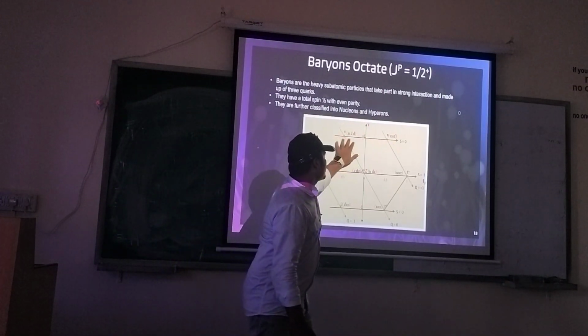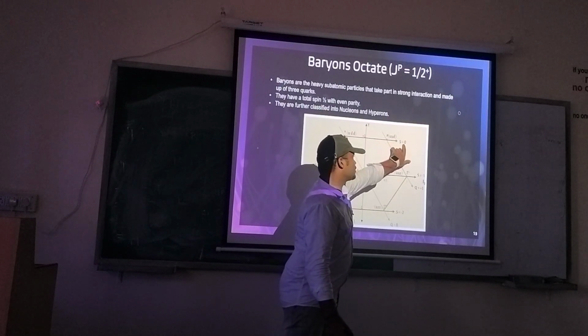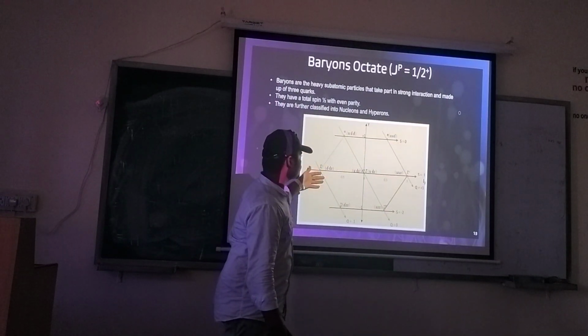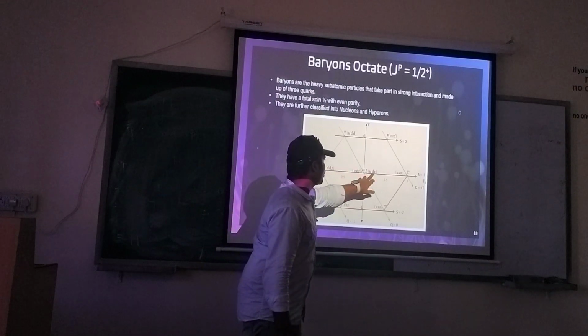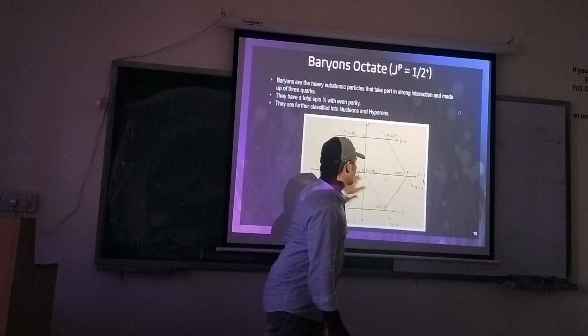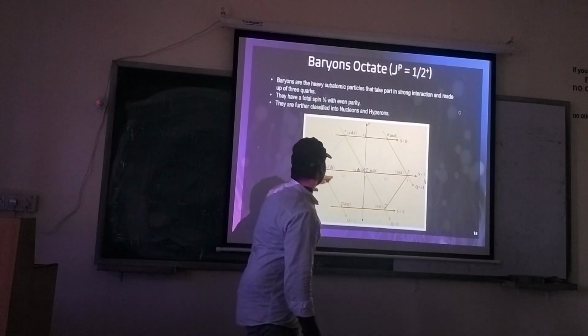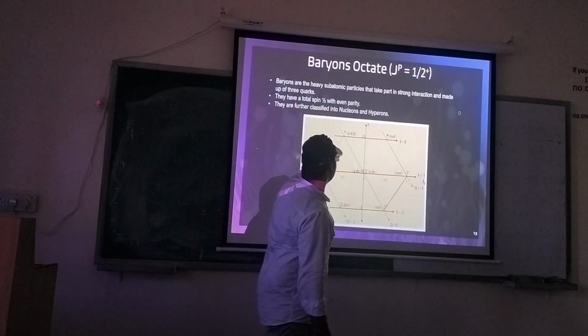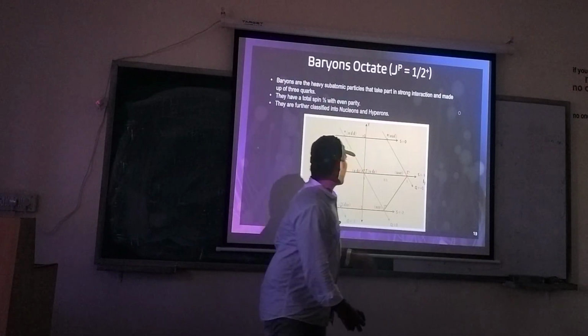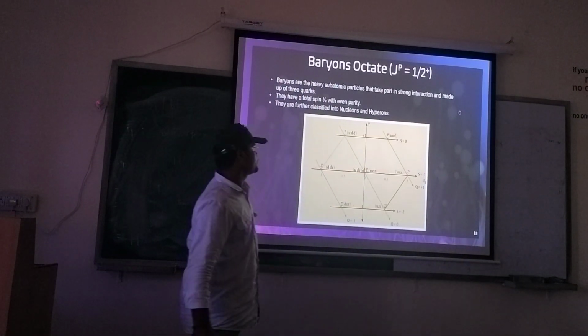Nucleons are the family with strangeness 0, and these other particles are strange particles, which include strange quarks as shown. This strangeness is -1 and this is strangeness -2. These are the cascade family. This is the sigma family, and this is the nucleon family. This is the central lambda 0.